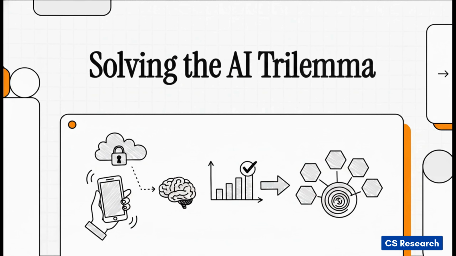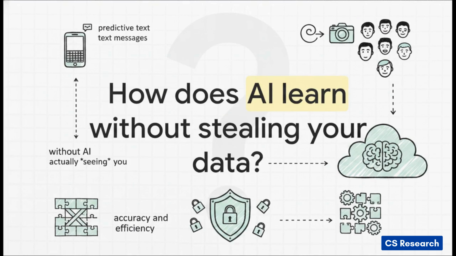It's a huge challenge. But today, we're breaking down a fascinating paper that claims to have definitively solved it, using a framework called SSTQ. So picture this core problem in your mind. Think about the predictive text on your keyboard or that facial recognition sorting your photo album on your phone. How can a massive central AI model actually learn from all of our collective behaviors, our text messages, our photos, without companies like Apple or Google ever actually seeing or storing those raw, highly private images on a central server? Basically, how does the AI learn from you without actually seeing you?